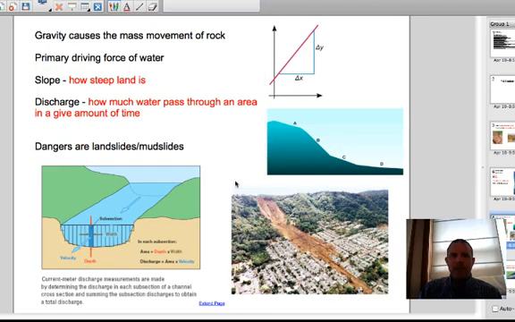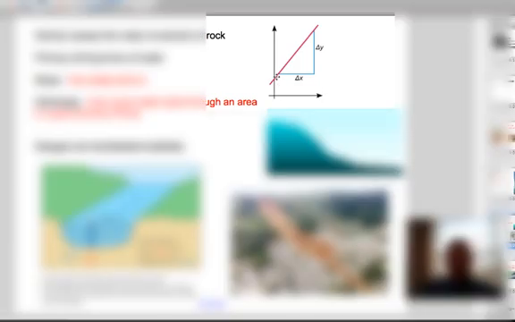So when we talk about gravity and things being moved downhill, we're talking about a mass movement, a large amount of material being moved. We're talking about slope. How steep is the land? And this is something you've also done in math. You've done change in y over change in x in order to calculate the red line, which is slope.